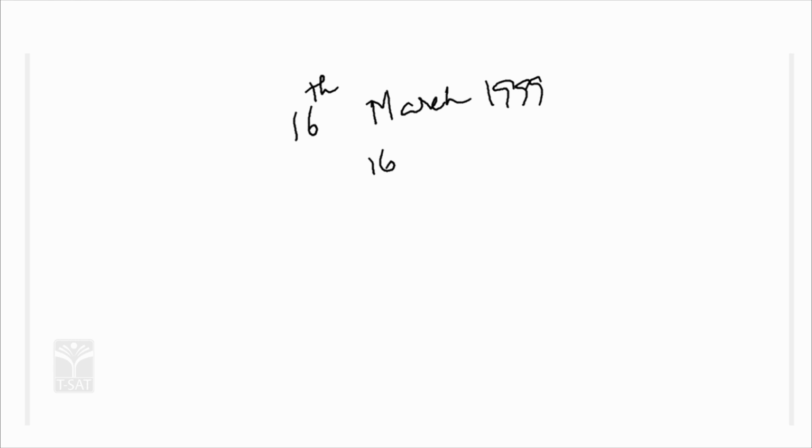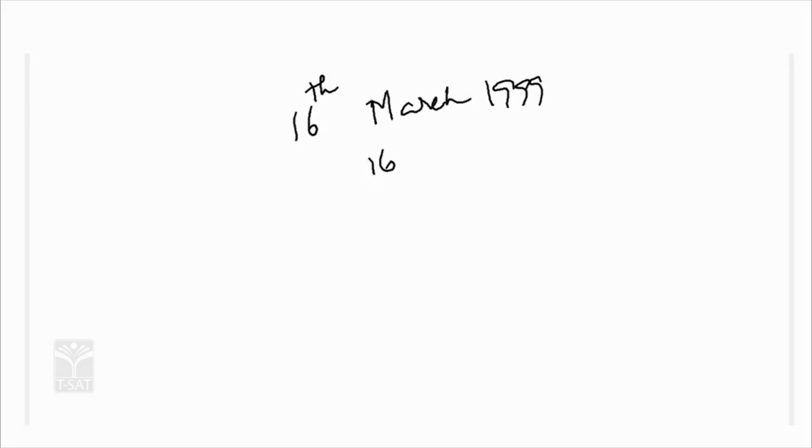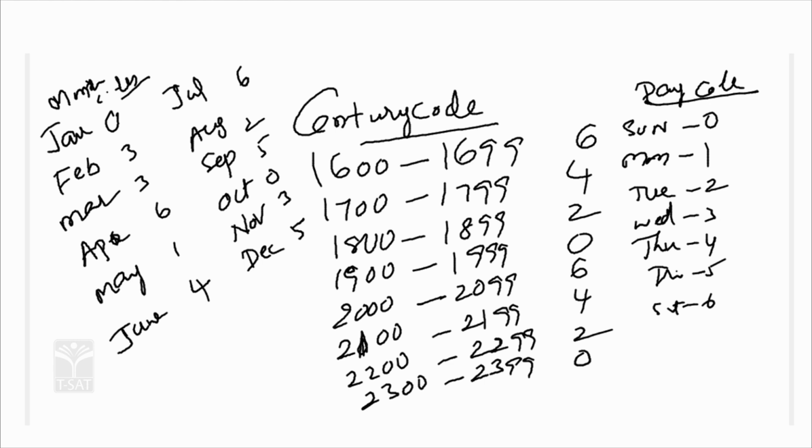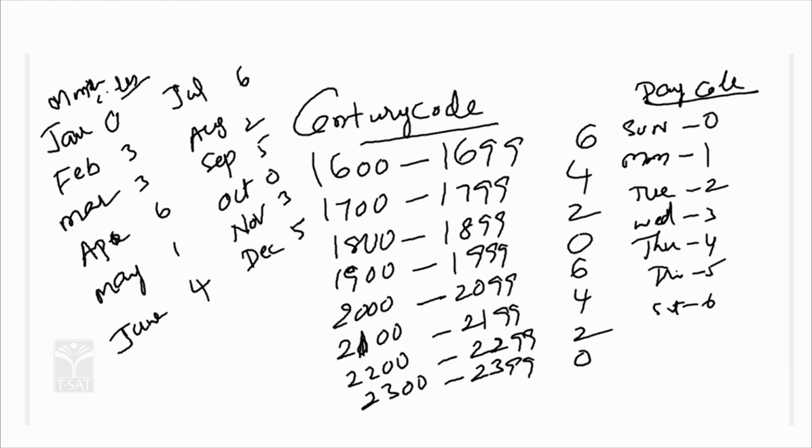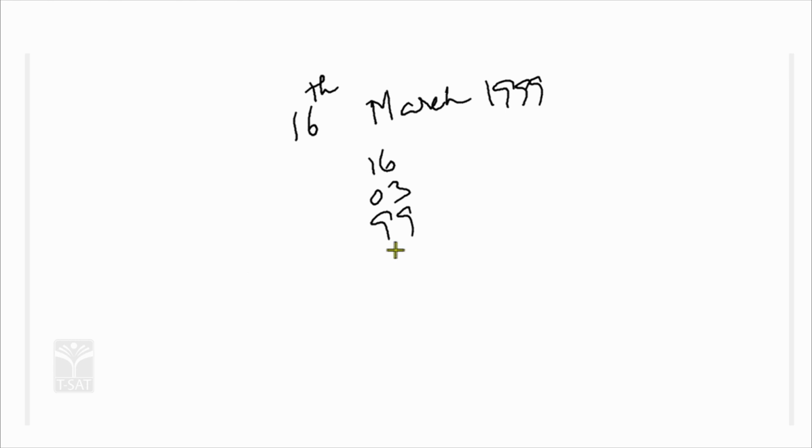The next one is simply the code of March. So, you have to write the code of March, you have to check it. March is how much? It is 3, correct? It is 3, add 3. Next, last 2 digits 99, correct? And what is the century code? 1900 to 1999 is 0. If we have any doubt, we can check it. The century code is 0, it is very clear. And how many leap years are there here?